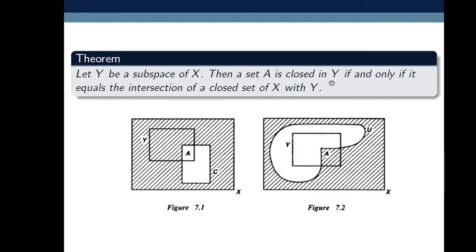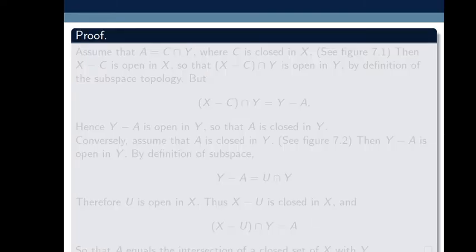We prove this theorem in two ways. First we assume A is closed in Y and prove it equals the intersection of a closed set of X with Y. Second, we assume A equals the intersection of a closed set of X with Y and show A is closed in Y. To prove the theorem, we refer to figure 7.1 and figure 7.2. So let's have a proof.